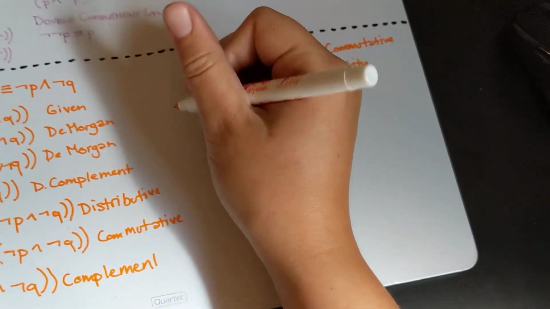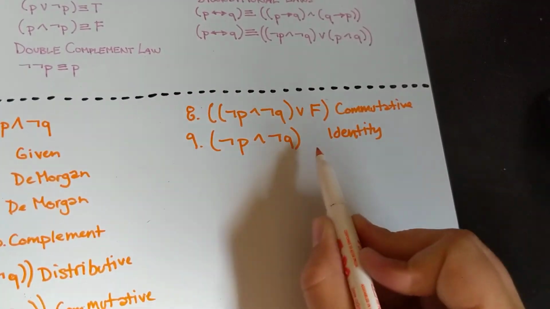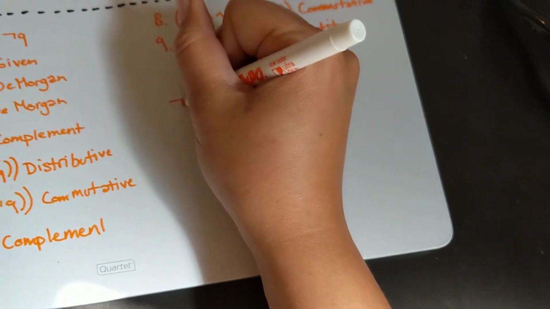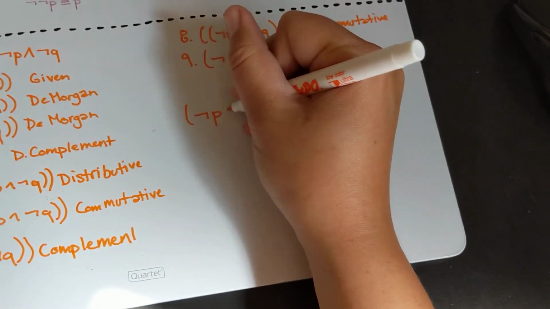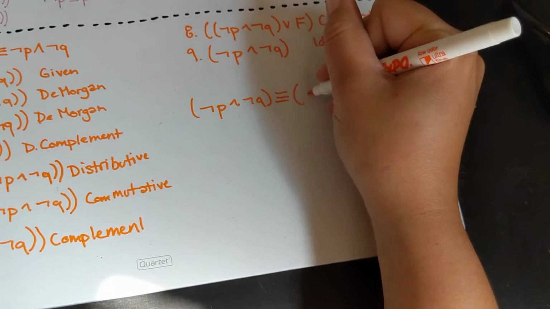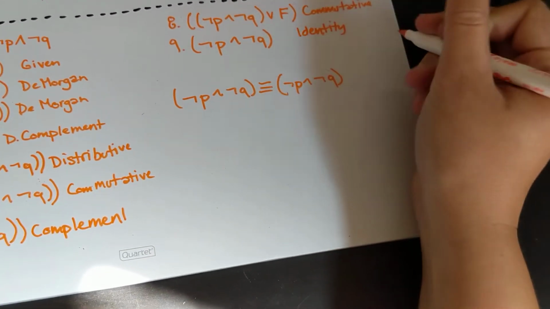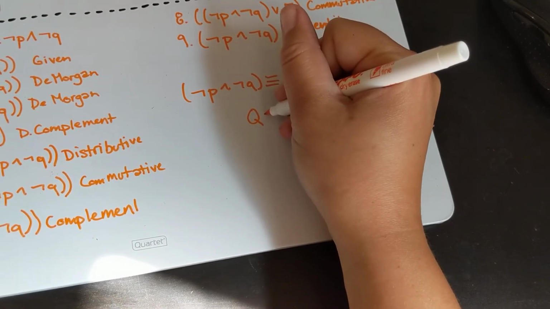And so in the end, we've reduced this statement to this, and so we have not (P or not (P and Q)) is equivalent to not P and not Q, so QED.